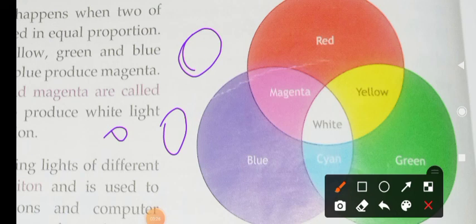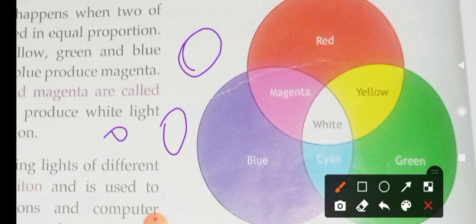What is the meaning? This object reflects all the 7 colors. That's why they appear white. Did you understand? So if an object appears green in color, it reflects the green light, and the remaining 6 colors are absorbed by it, so it appears green in color. Is it clear, children?